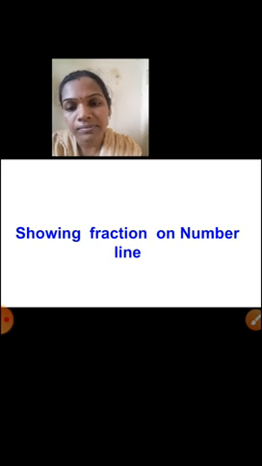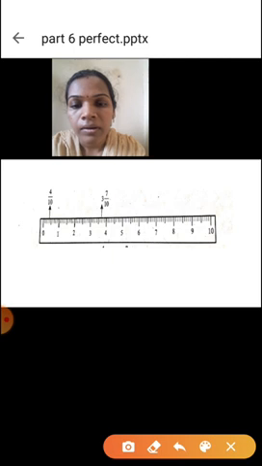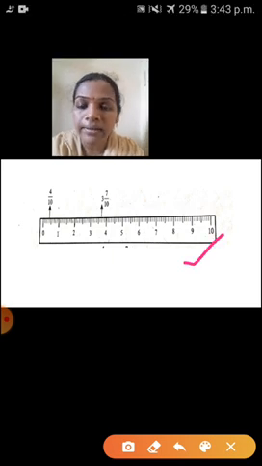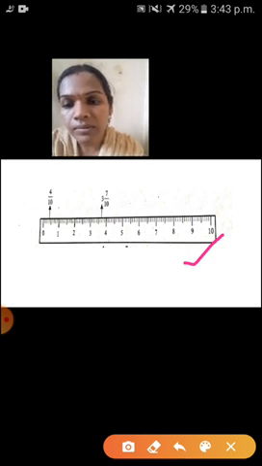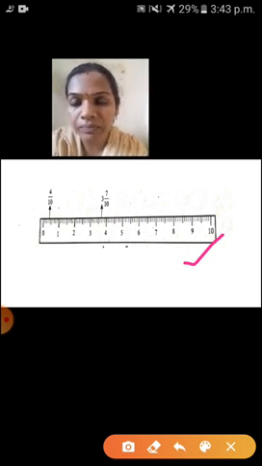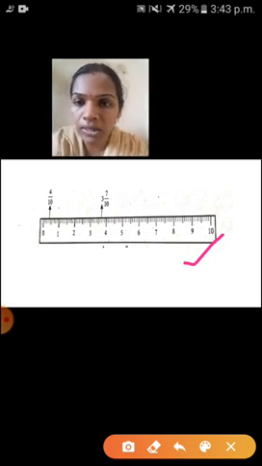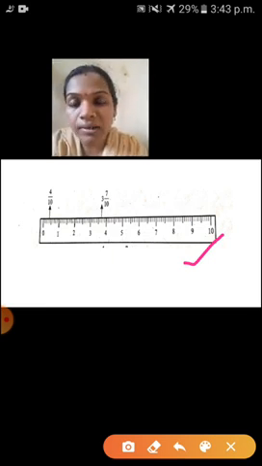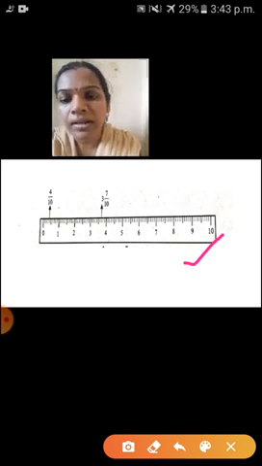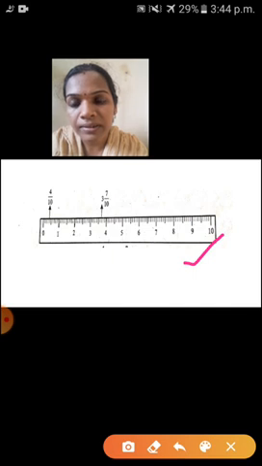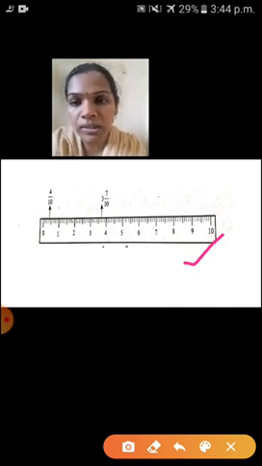How is it? See here, one scale. Here I have given one picture of a scale. You already know that the scale is divided into centimeters, isn't it? So this is 1 unit. 1 centimeter is 1 unit. That 1 centimeter is again divided into 10 equal parts. Yes or no? That is called what? Millimeter. Yes. See here children, on this scale two fractions are there.